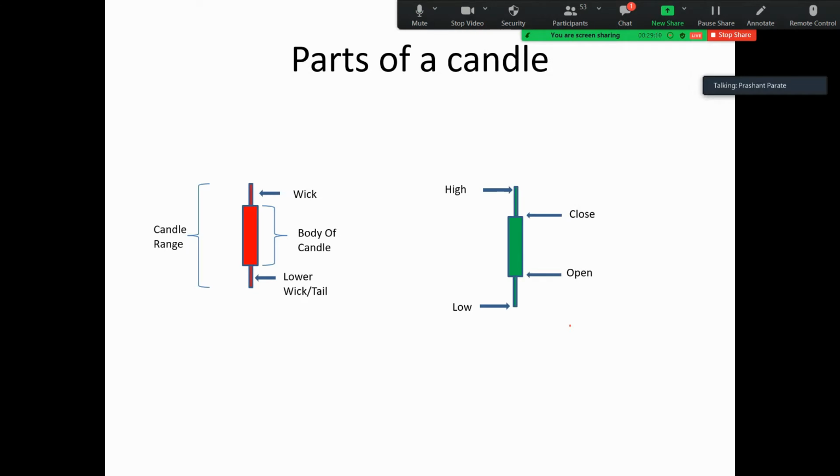And there are different parts in one candle. We can see here the topmost part is called the upper wick, the bottommost part is called the lower wick or tail, then there is the body of the candle and the range of the candle. One candle has 8 data points: high of candle, low of candle, close and open, then upper wick, lower wick, body of candle and candle range. So these 8 points can have different interpretations every time.